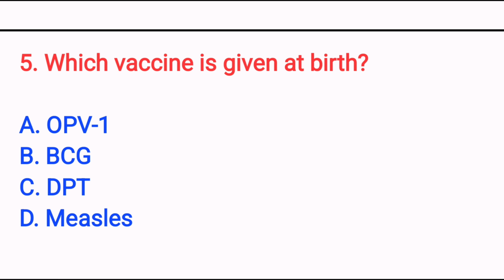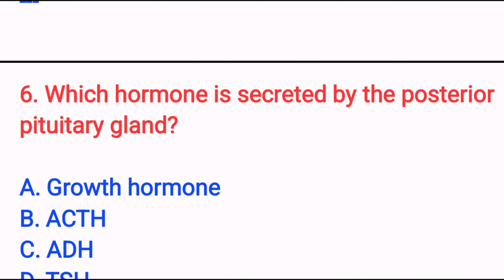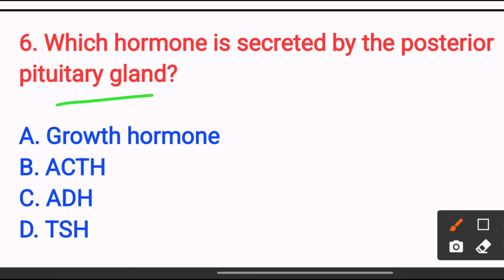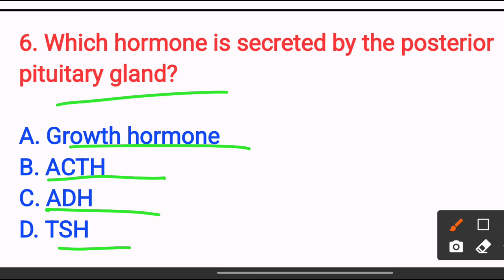Next, which hormone is secreted by the posterior pituitary gland? Option A growth hormone, option B ACTH, option C ADH, option D TSH. The answer is option C.